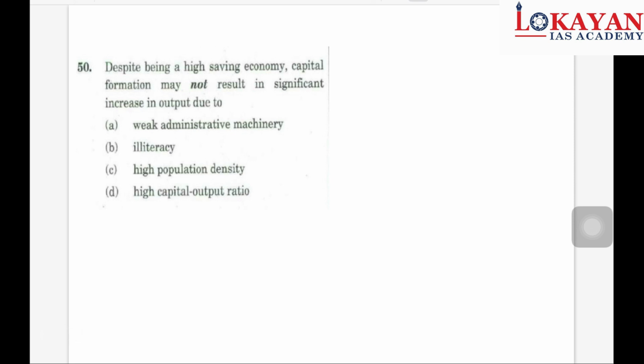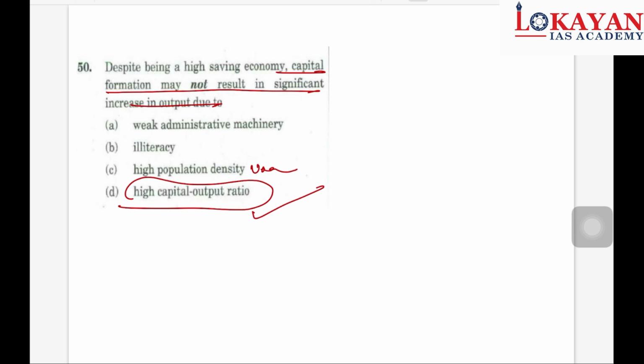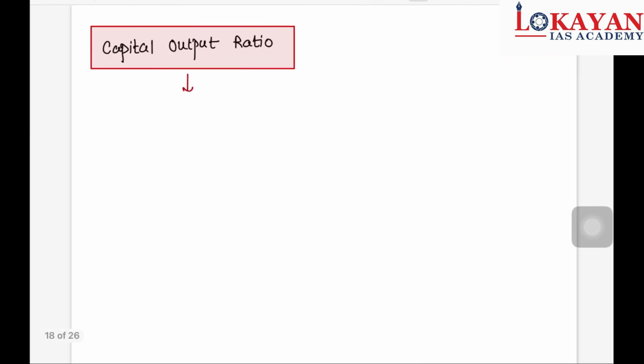Okay, despite being a highest saving economy, capital formation may not result in significant increase in output due to. Now here also these options are close. Weak administrative machinery, might be possible. Illiteracy, okay, not that close. High population density, again a vague option. High capital output ratio, yes, this is the correct option. Now what is high capital output ratio? Let's see that first and then come back to the question.